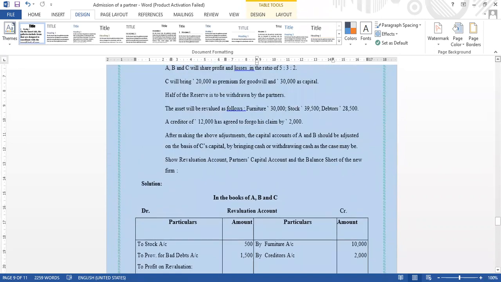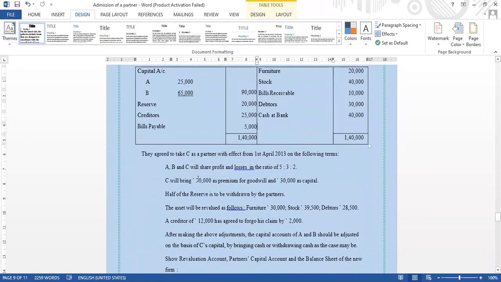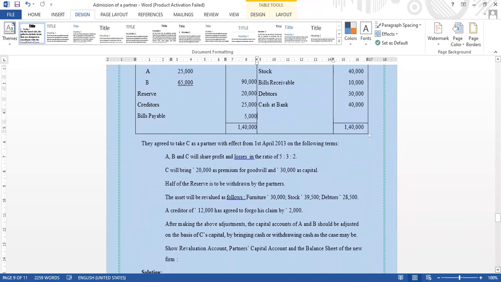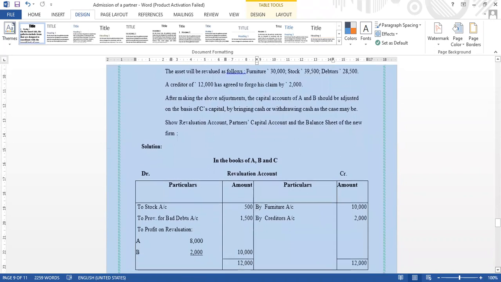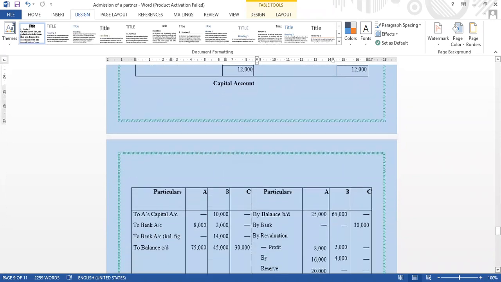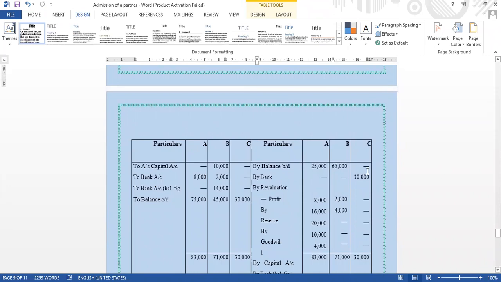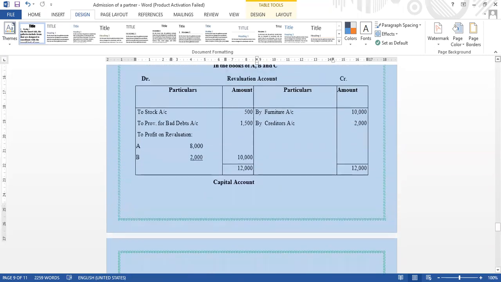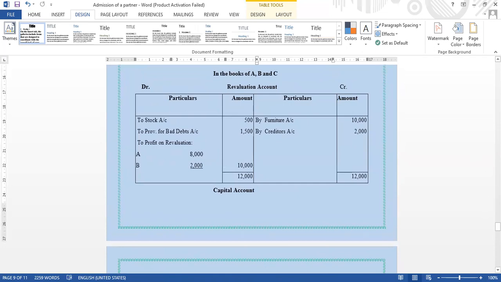Then you can see C brings 20,000 as premium for goodwill and 30,000 as capital, right? So that also you have to write it here for C, 30,000 as capital. We can write it by bank in the C column, 30,000. To bank for A 8,000, for B 2,000. Here is the amount, already we got it.